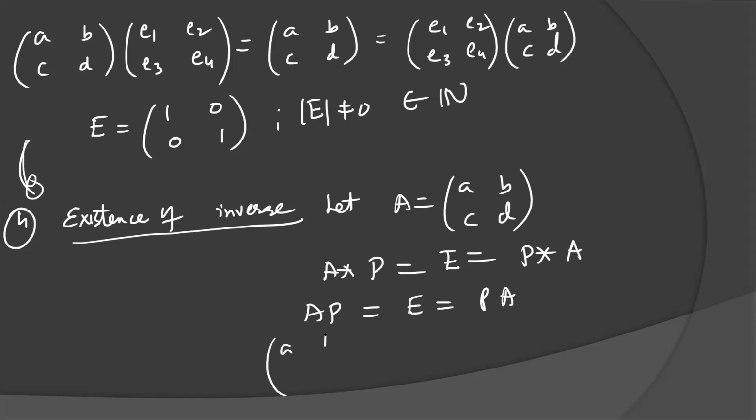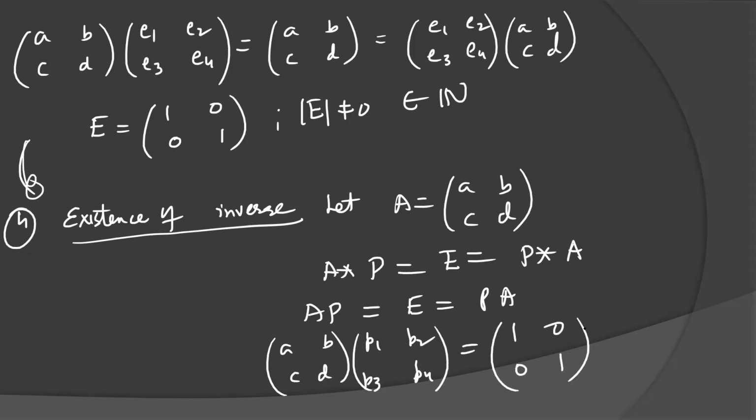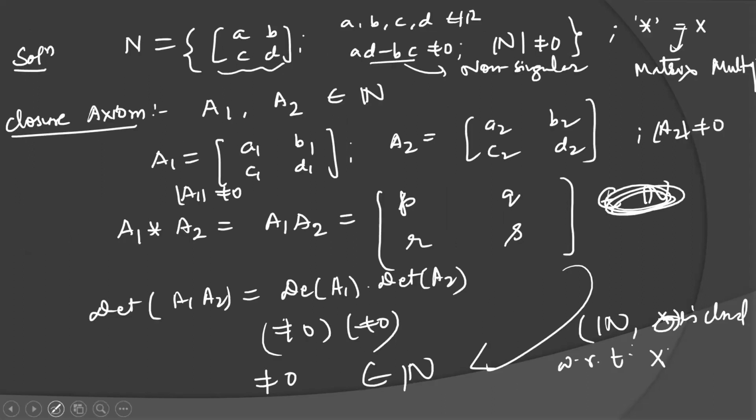If we take A as [A, B; C, D] and P as [P1, P2; P3, P4], our aim is to find P1, P2, P3, P4 such that the product equals [1, 0; 0, 1], and similarly P times A. You want to find the inverse of the matrix A, and we know that P is nothing else but A inverse.